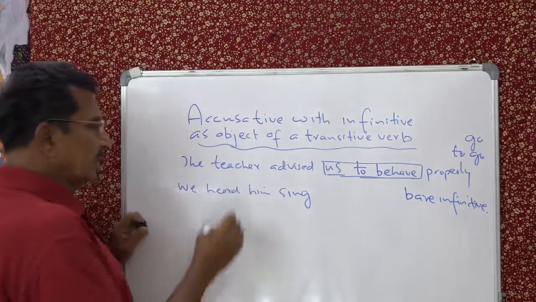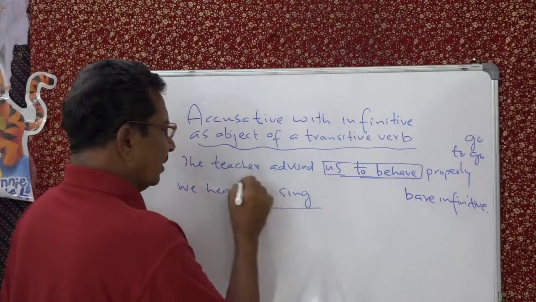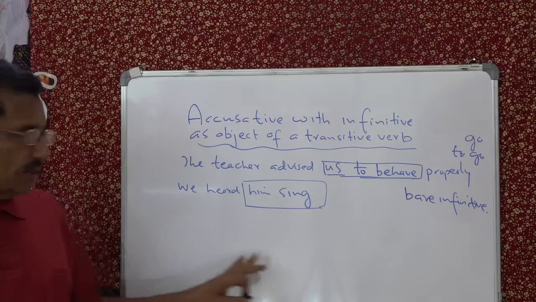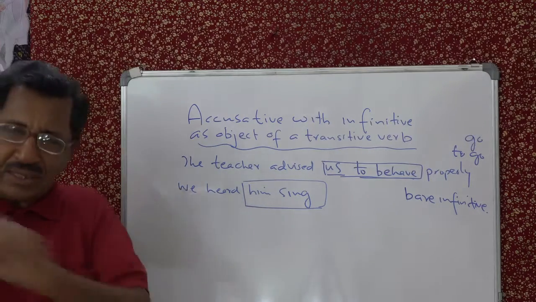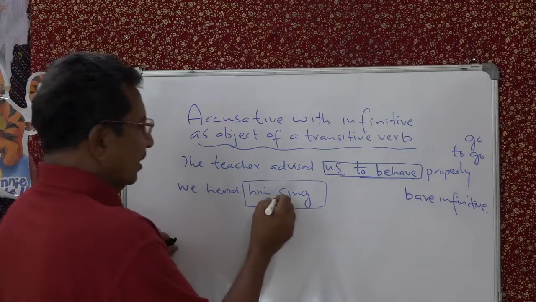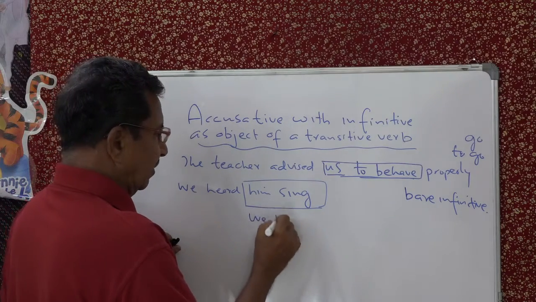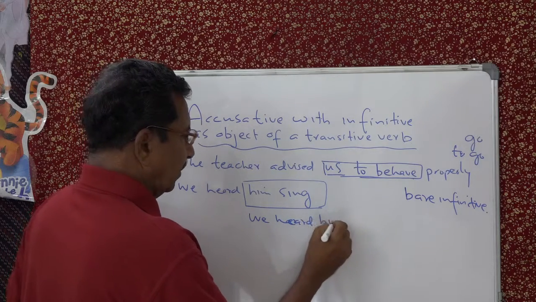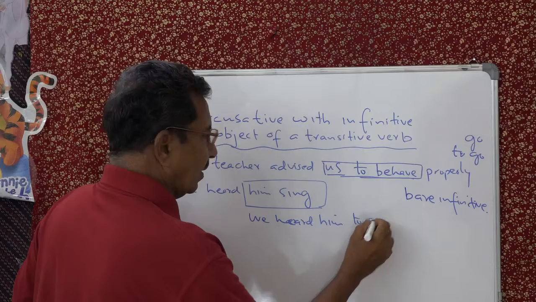Look at this. This is also an accusative with infinitive construction. We heard him sing. Actually, this is we heard him to sing.